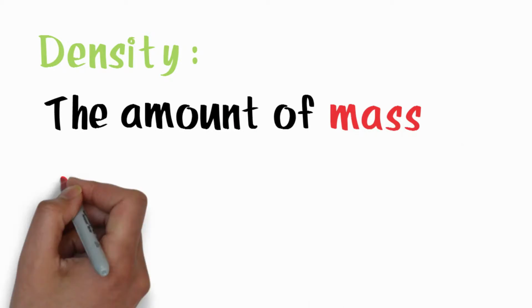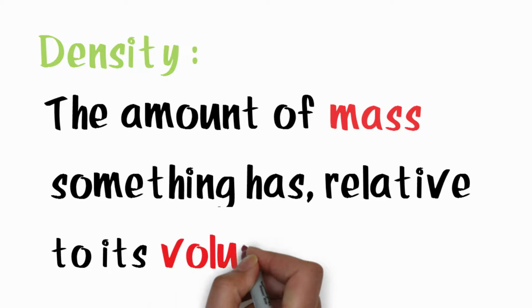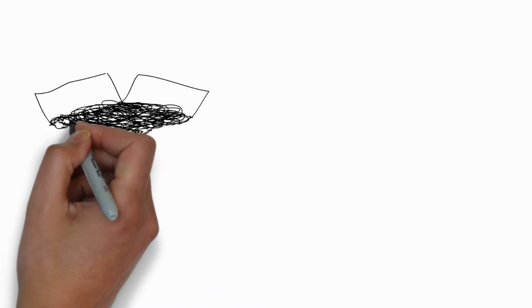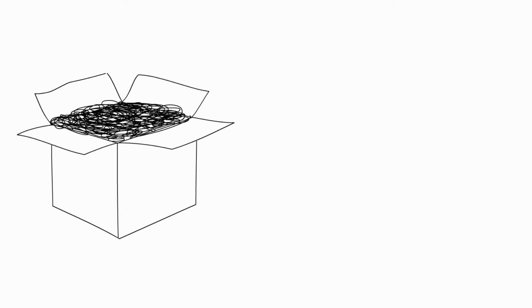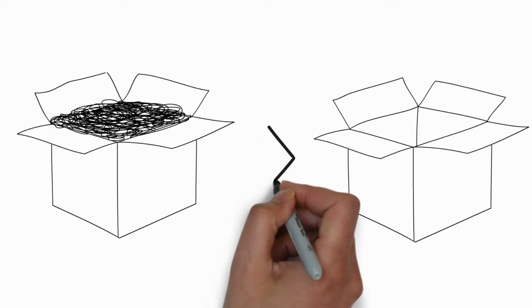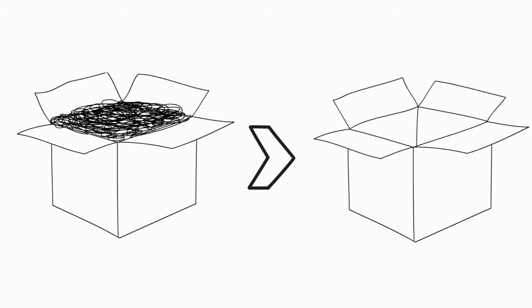Density is the amount of stuff or mass compared to its volume or its size. For example, a box filled with stuff is heavier compared to an empty box, meaning that the box filled with stuff has higher density compared to an empty box.